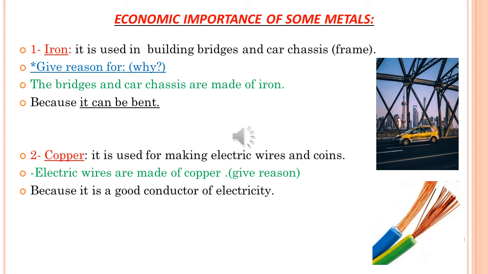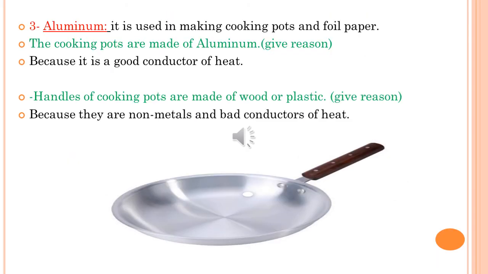We have some give-reasons questions. As we said before, give reasons means why. Tell me why the bridges and the car chassis are made of iron. Because it can be bent to make different shapes. Number 2, copper is used for making electric wires and coins. Give reason: electric wires are made of copper because it's a good conductor of electricity.